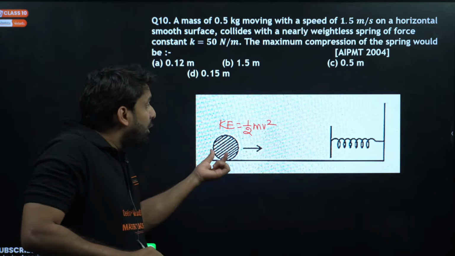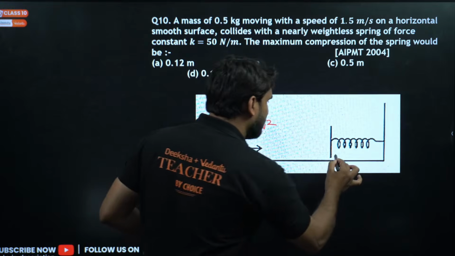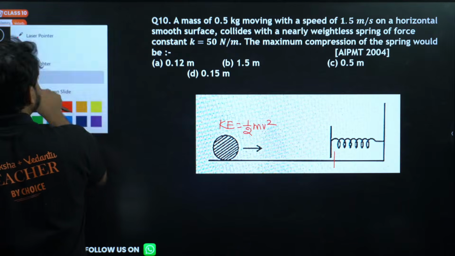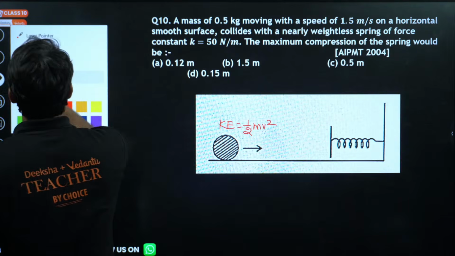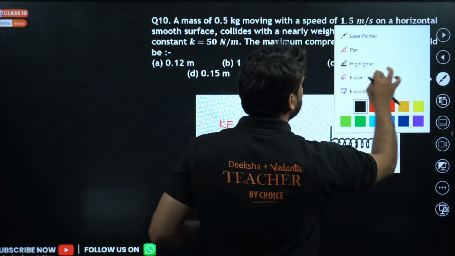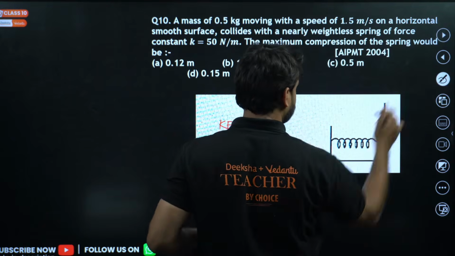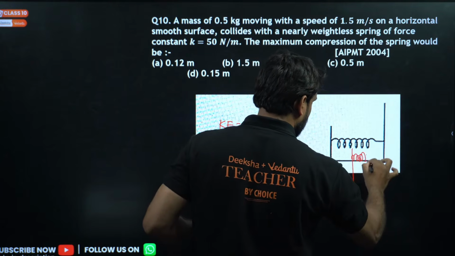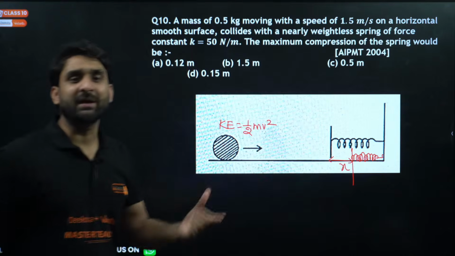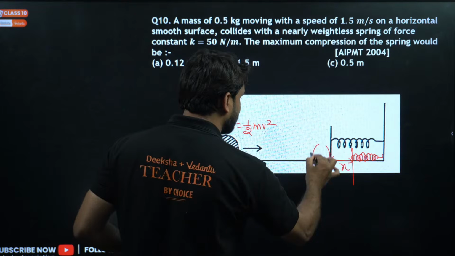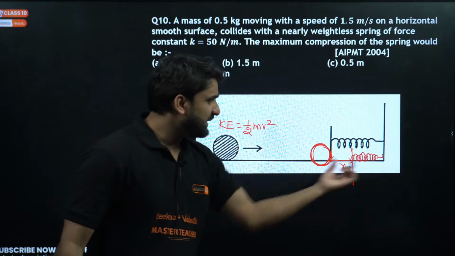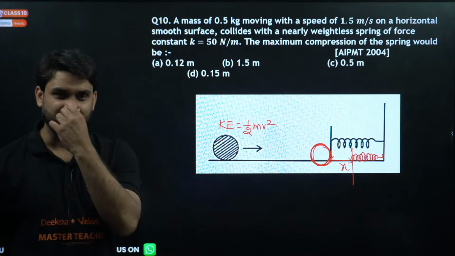But as this ball collides with the surface and the spring goes into compression, let's imagine after collision the spring is compressed by x. Let's say this is x. When the object collides with this surface, the spring is compressed by x.